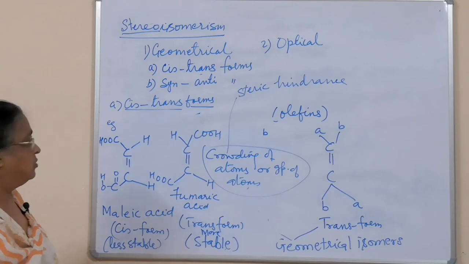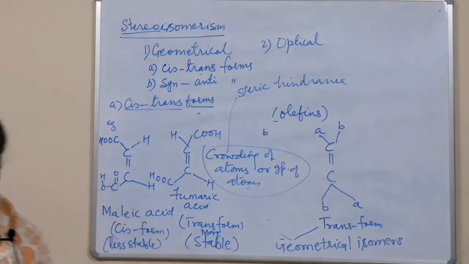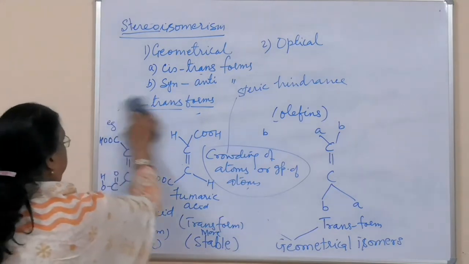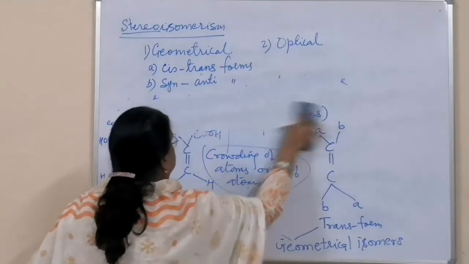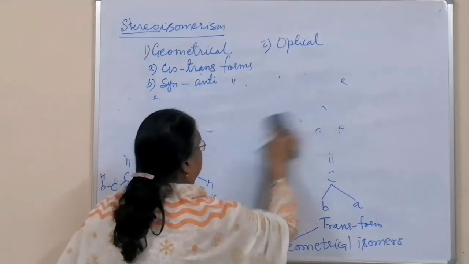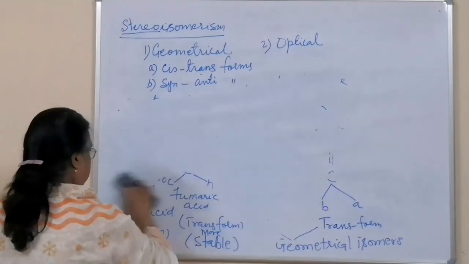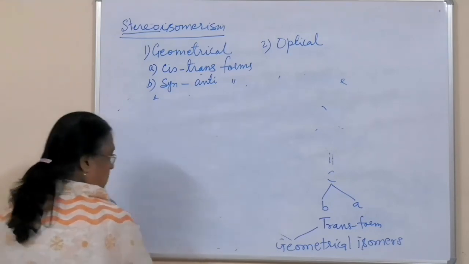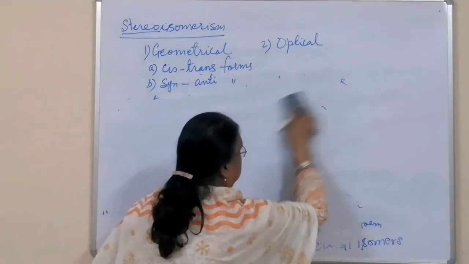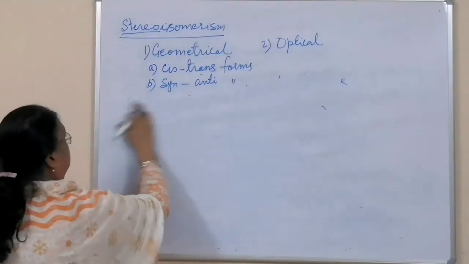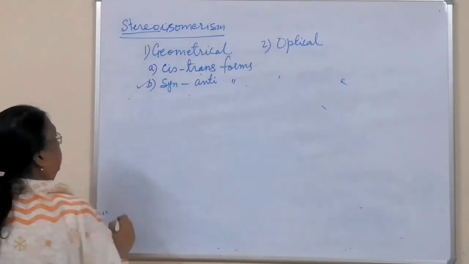So this was about cis and trans form, and then I will take syn and anti form. So second is syn and anti form.